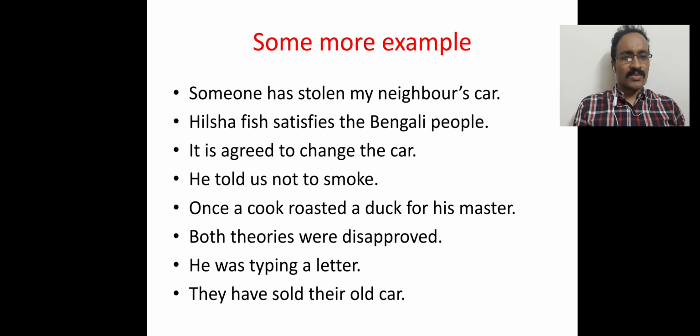So dear students, this is basically a very introductory class on voice, and today I have discussed the necessity of using active voice and especially the necessity of using passive voice. Hopefully you have understood what I have discussed so far. Besides this there are some more rules. In English grammar we have 5 types of sentences according to meaning: assertive, interrogative, imperative, optative and exclamatory.